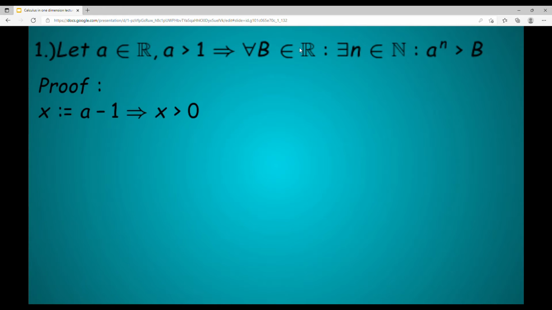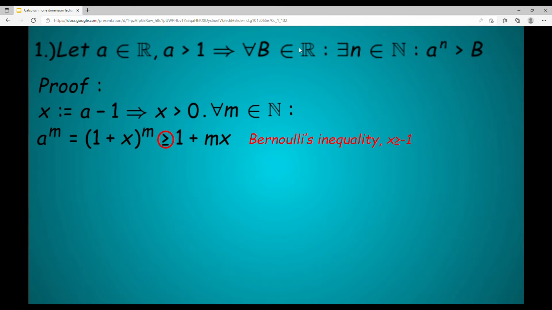For our proof, we set x equal to a minus 1, then x is greater than 0 since a is greater than 1. If we now take a to the power of any natural number m, we get (1 plus x) to the power of m, because if x is a minus 1, a equals 1 plus x. And due to the Bernoulli inequality, this is greater or equal to 1 plus m times x, since x is greater than 0 and therefore above all greater or equal to minus 1.